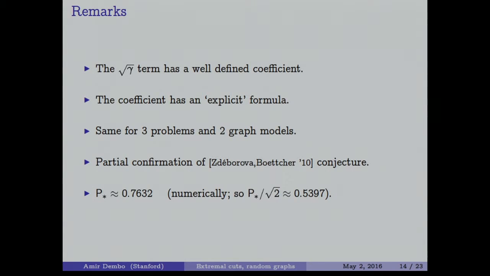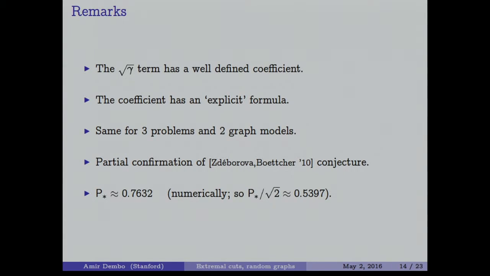The coefficient has an explicit formula, and I write "explicit" with quotation marks because I wouldn't like to be in charge of finding this number, but physicists are very good at that, and numerically they found this number P star. This number P star is also the same for the three problems and the two graph models. So in this respect, it's a partial confirmation of the conjectures I mentioned above.